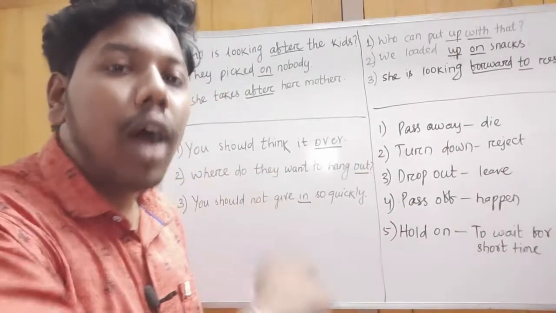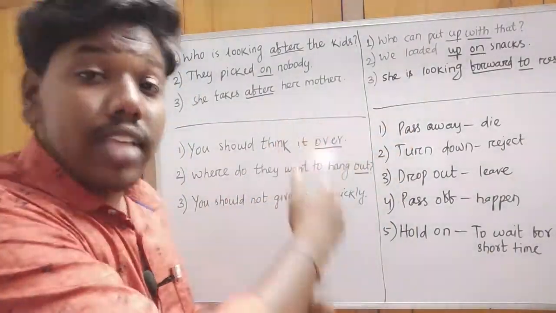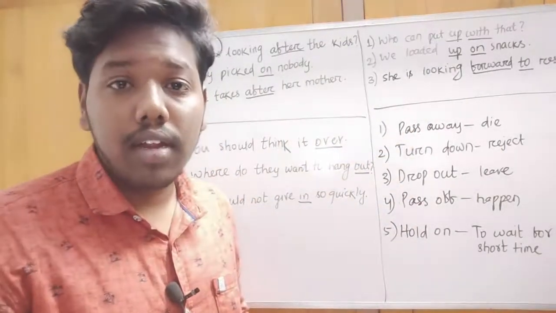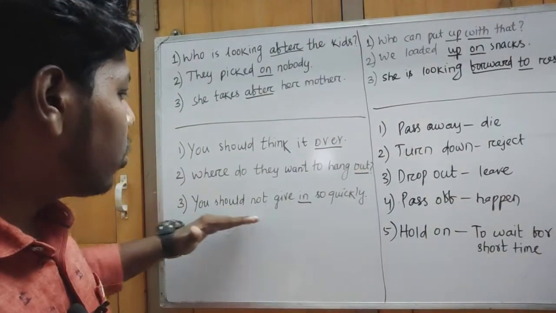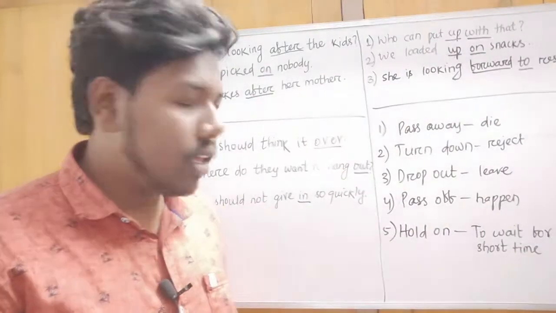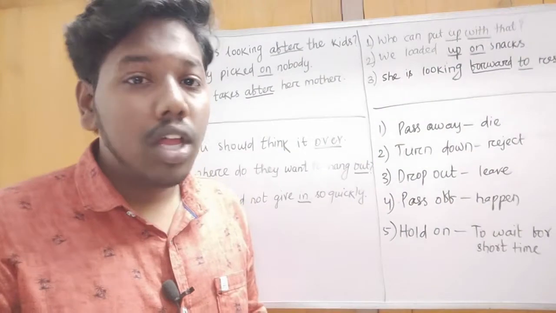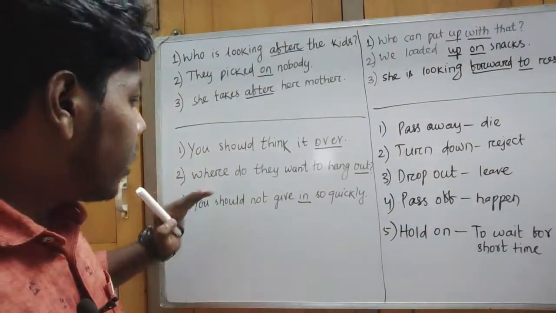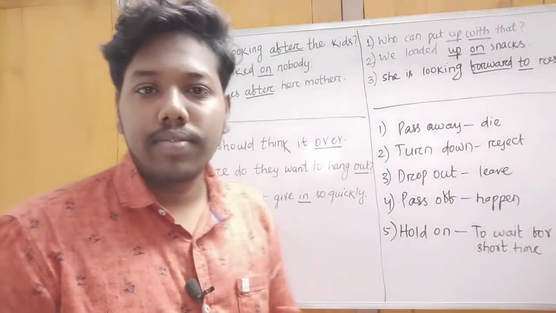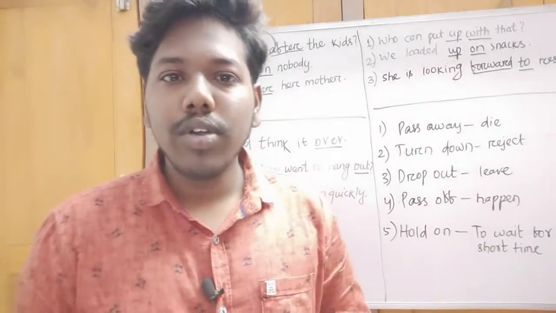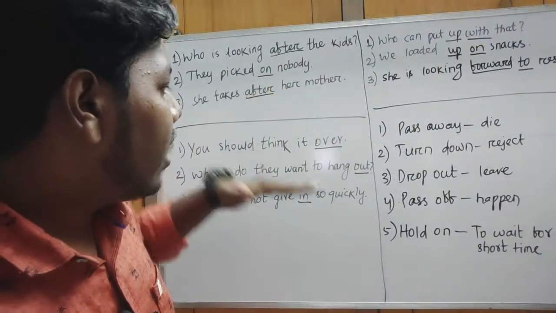Because we are reading here verb plus particle, it means in a sentence there is a verb and there should be use of a particle. Understood? Next it comes, you should not give in so quickly. So here in this sentence, in is a particle, not a preposition, but it is used as our definition given, verb plus particle. Understood? Okay. This is preposition and this is particle.